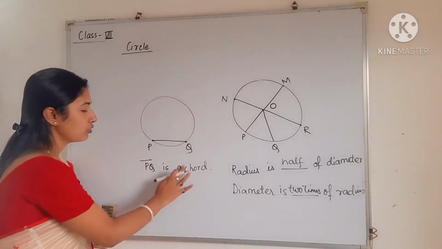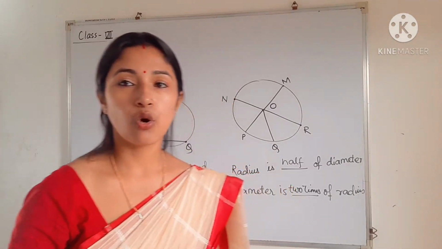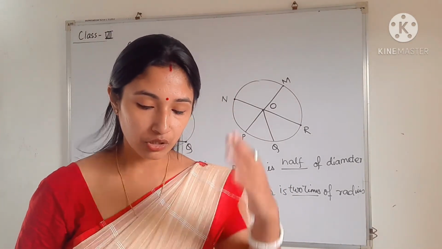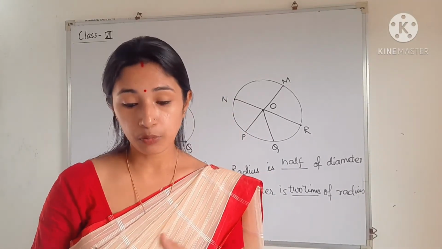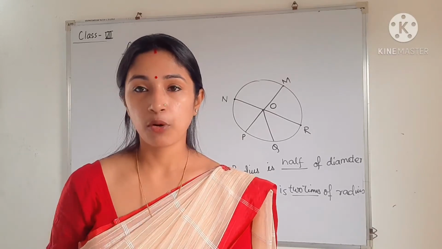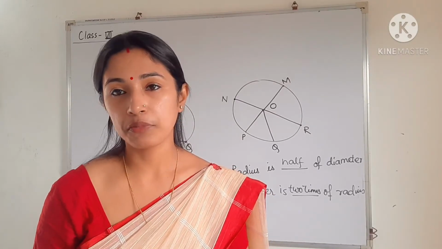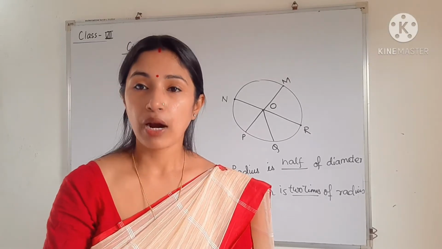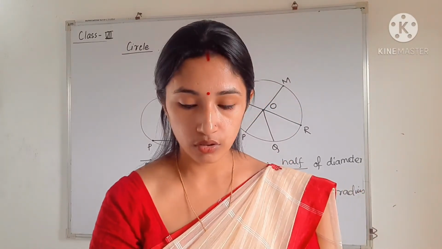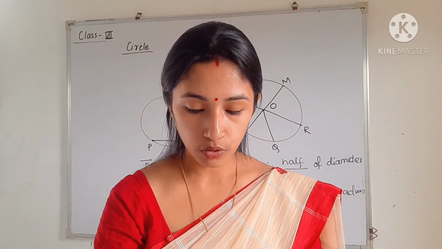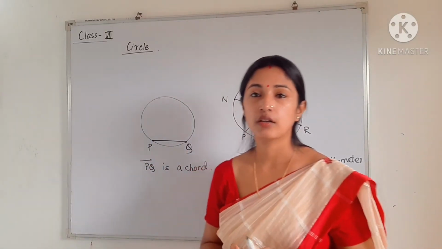So I am explaining to you these points. Just write all the points in your copy one by one. Okay. Just beautifully you can write the points, and on one side you can write properties. Another side you can write the example. In the example you have to draw the objects, means the circle, the parts of the circle. So here it is written. You can copy this one also in your notebook.